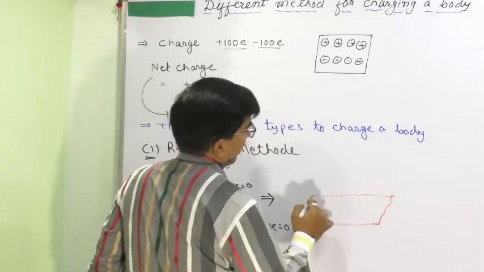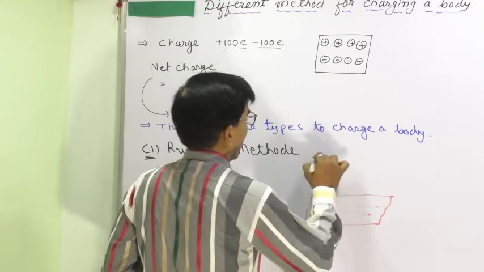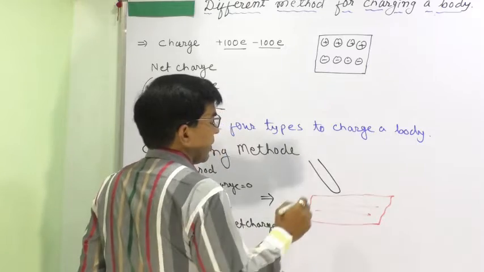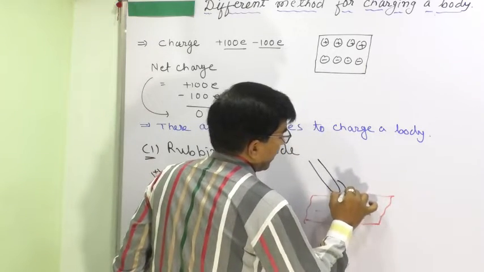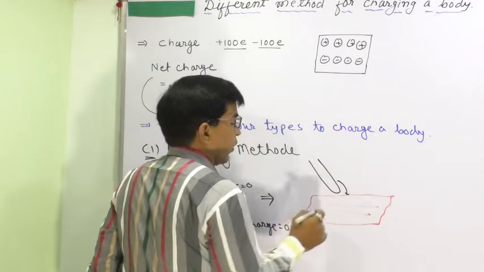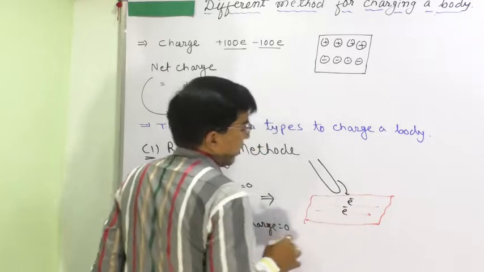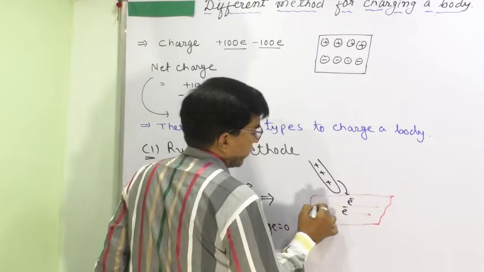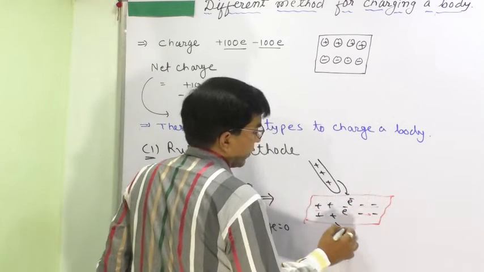This is the silk cloth and this is the glass rod. What will happen when we rub? The glass rod loses electrons. Electrons will transfer from the glass rod to the silk cloth.